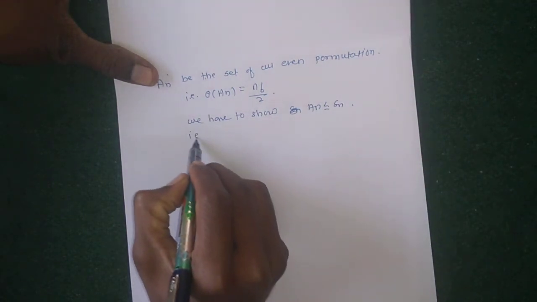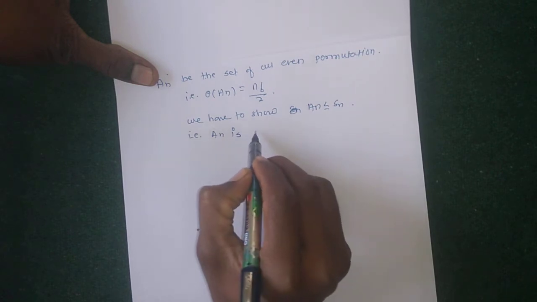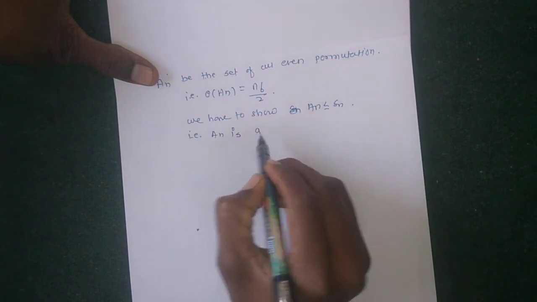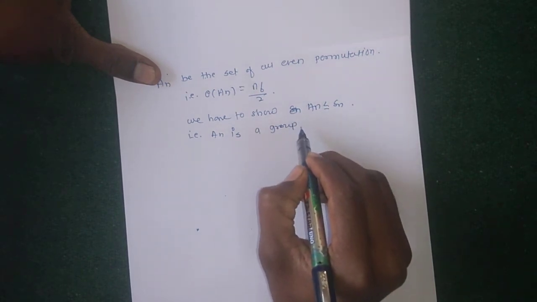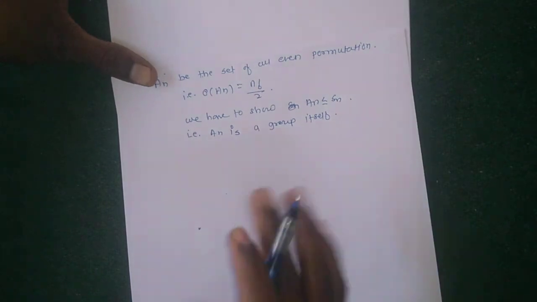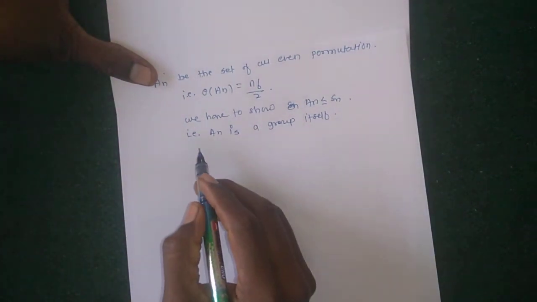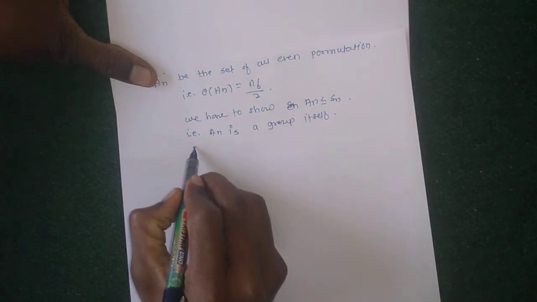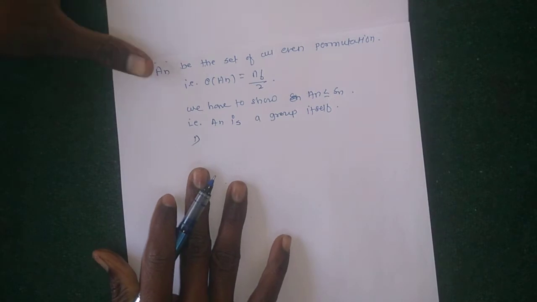That is to show that An is a group itself. Okay, An is a group itself. Let us see how to show this, using the group properties. First property is closure property.